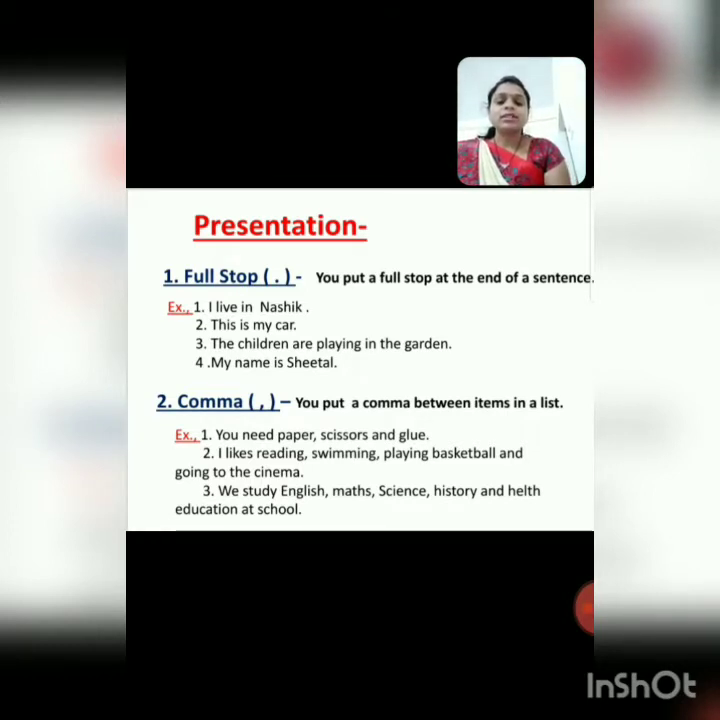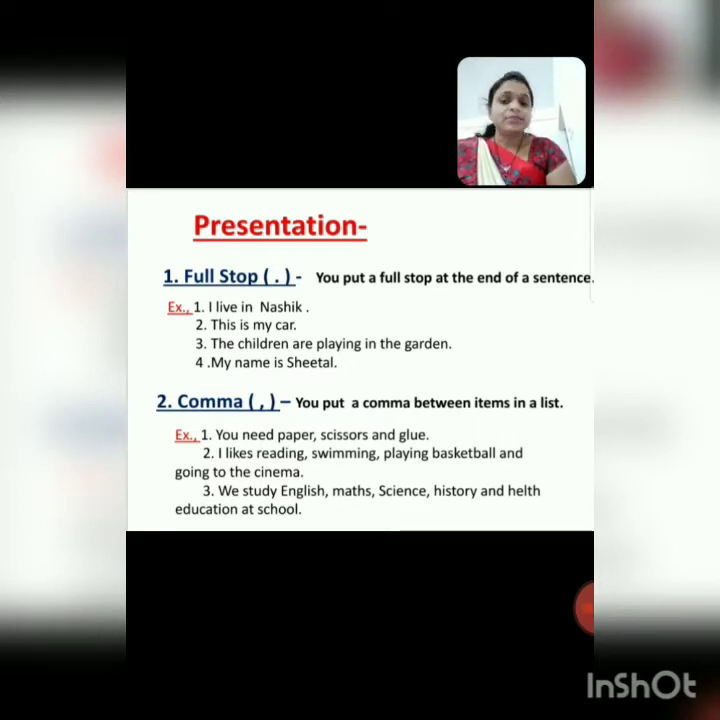For example, see the first example. I live in Nasik. This is a sentence. Okay, I live in Nasik. So where I wrote full stop, after ending the sentence. I live in Nasik, full stop. Next sentence is: This is my car. This is my car, full stop. Like this.